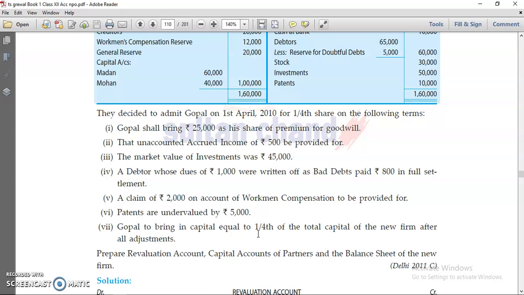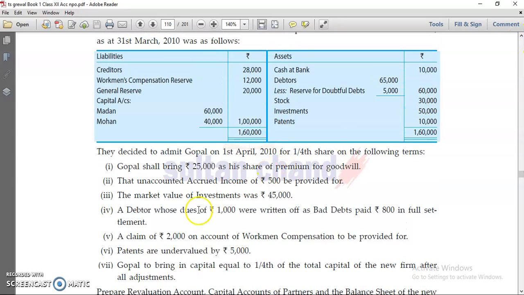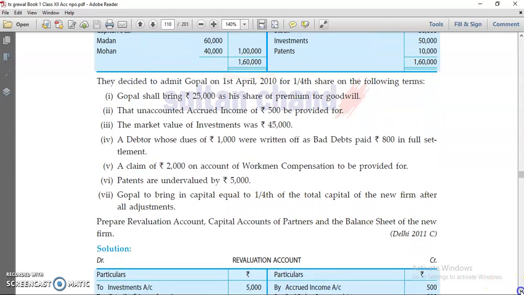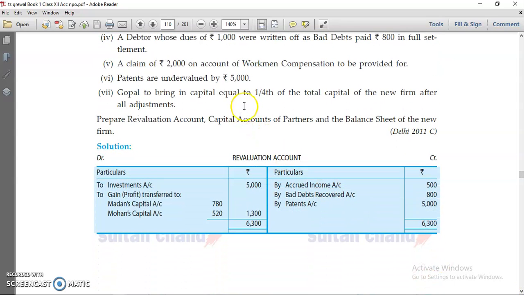So now in this question you can see there are a number of adjustments to understand, like bad debts, market value of investment, and a new point that is your WCR. This you did in reconstitution of partnership firm. Patents are undervalued, and the adjustment is the focus of this lecture.